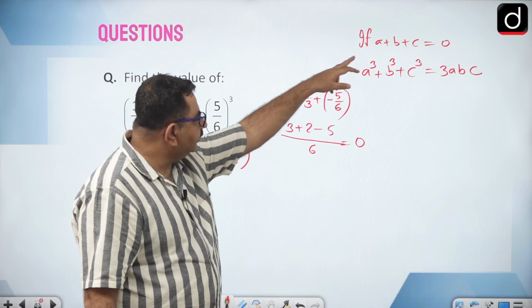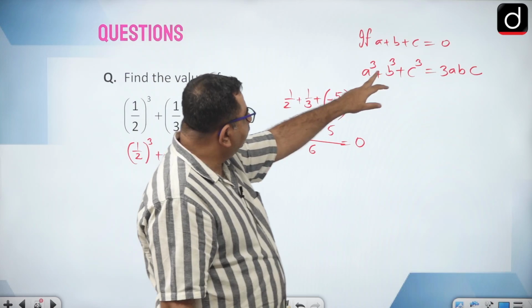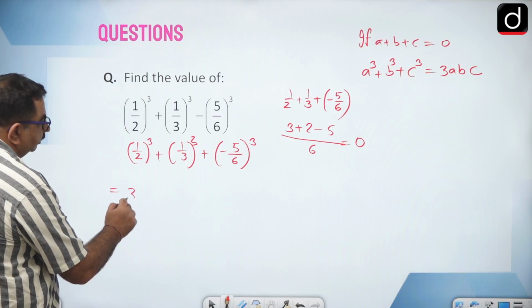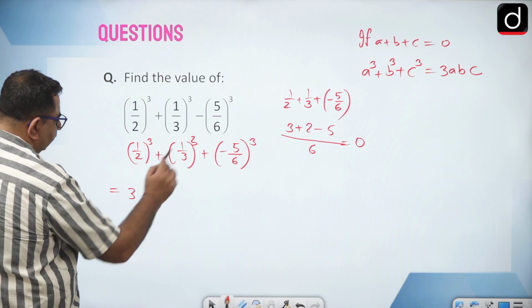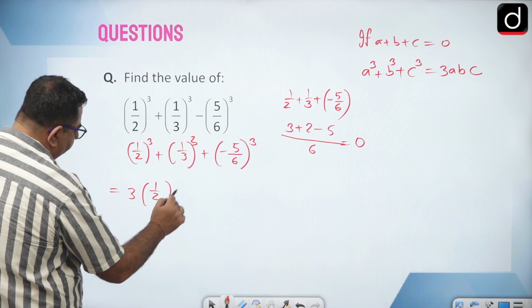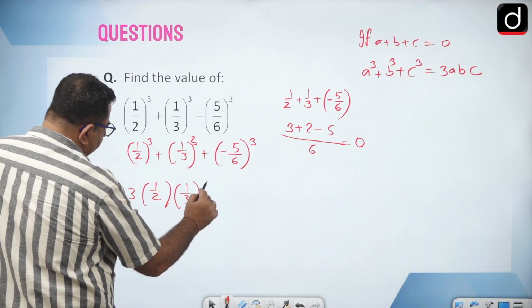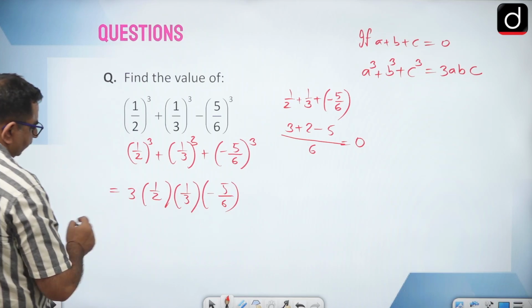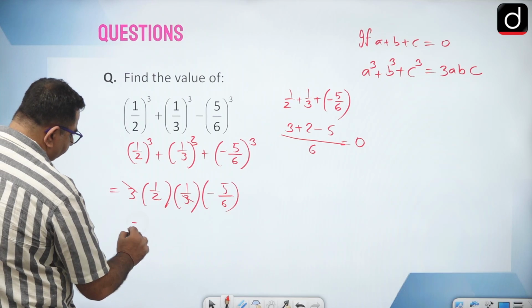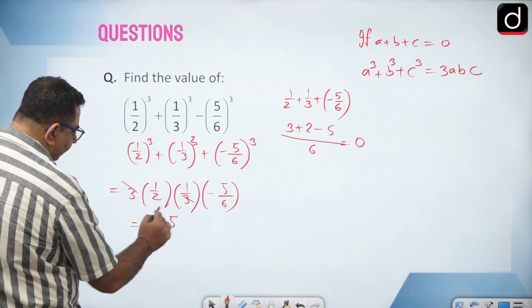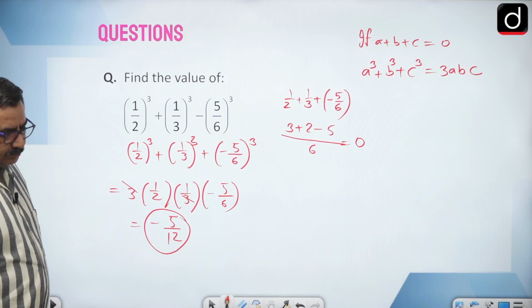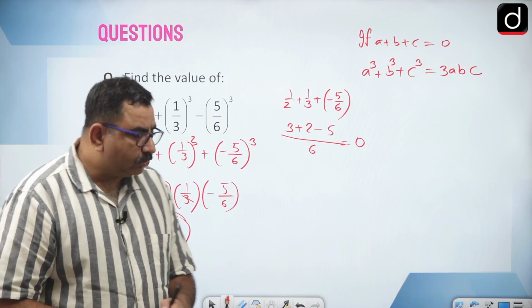Then a cube plus b cube plus c cube should be equal to 3 times abc, that is 3 times 1/2 into 1/3 into minus 5/6. The 3 and 3 will cancel, minus 5 over 2 into 6, 12. Okay.